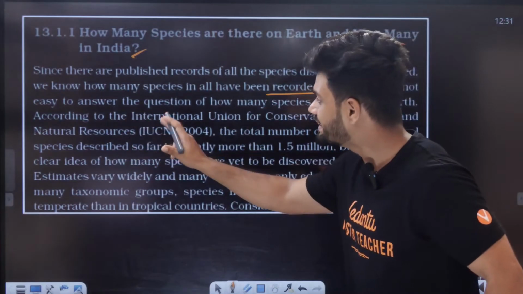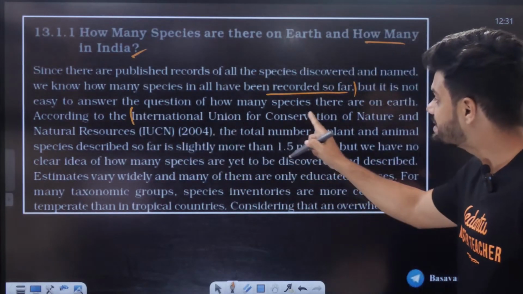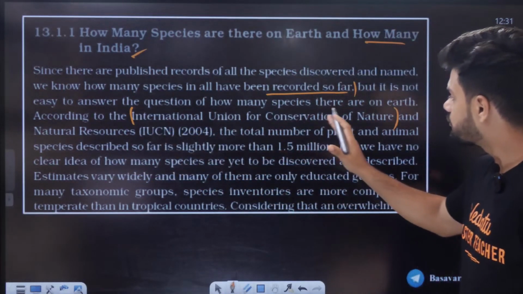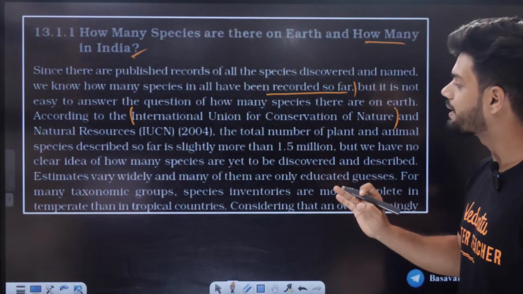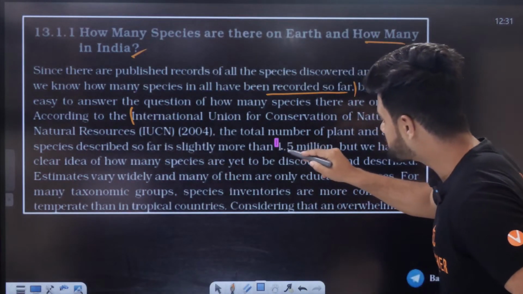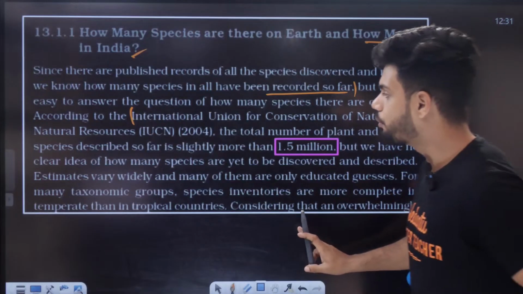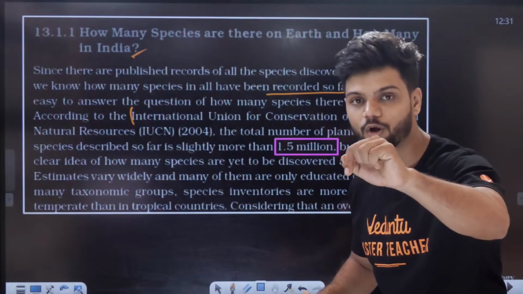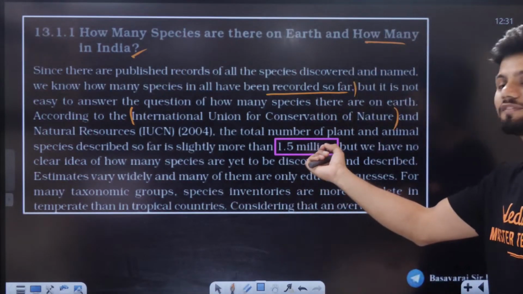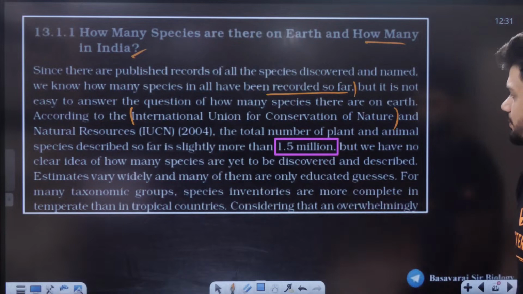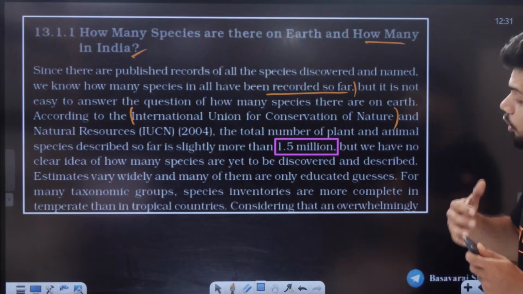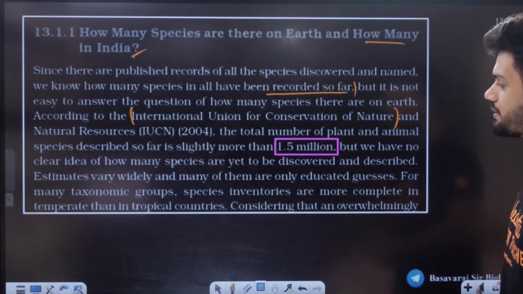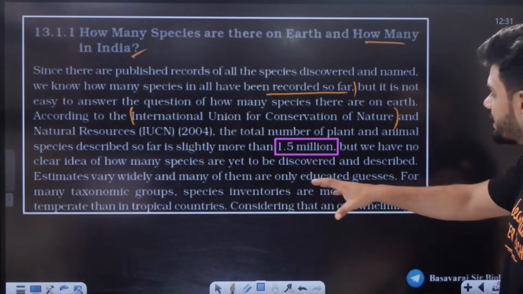According to the very important International Union for Conservation of Nature, IUCN, the total number of plant and animal species described so far is slightly more than 1.5 million. So we have 1.5 million plants and animals on Earth right now. How many, students? Everyone in the chat. 1.5 million. That's a lot. But we have no clear idea of how many species are yet to be discovered and described. Estimates vary widely and many of them are only educated guesses.